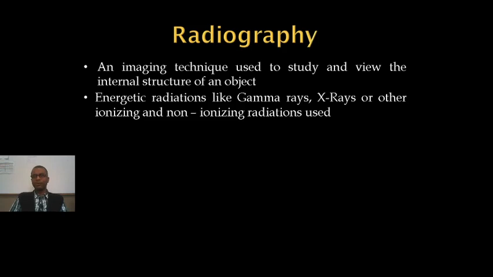Why? Because when we try to see an object in our daily life, we use visible light. But visible light usually doesn't penetrate through the surface of the object. We can see the object only externally. Radiography is a technique in which we use radiations which can enter inside the object, so we can see the internal structure of the object. This is basically the idea of radiography.